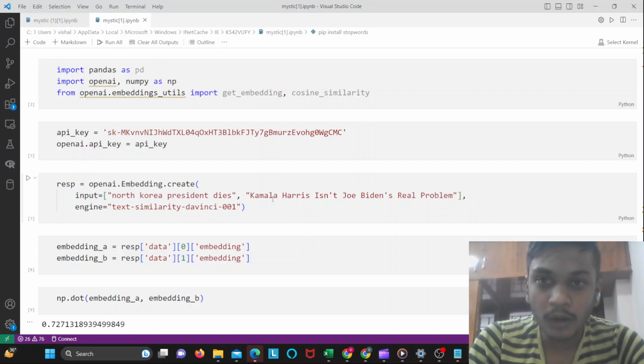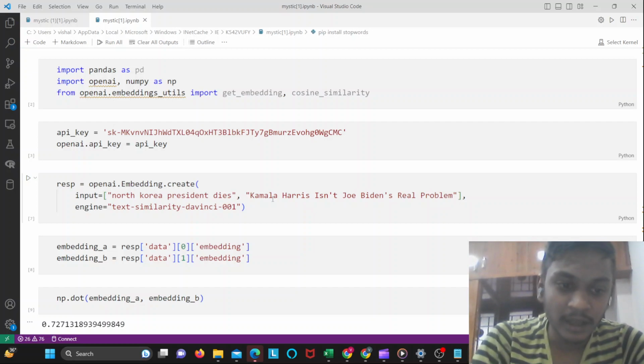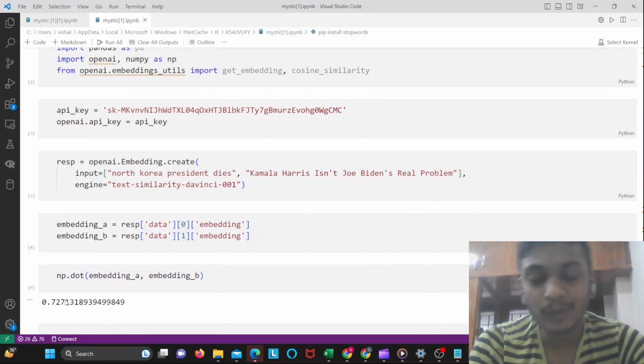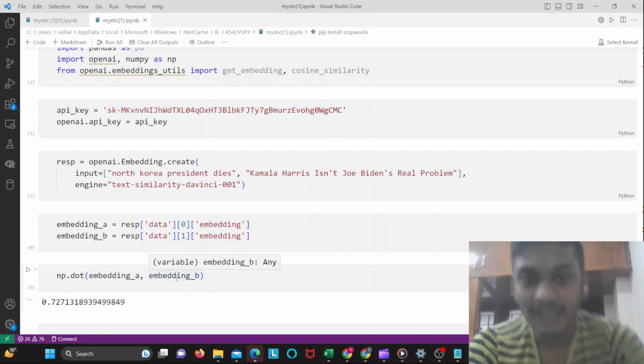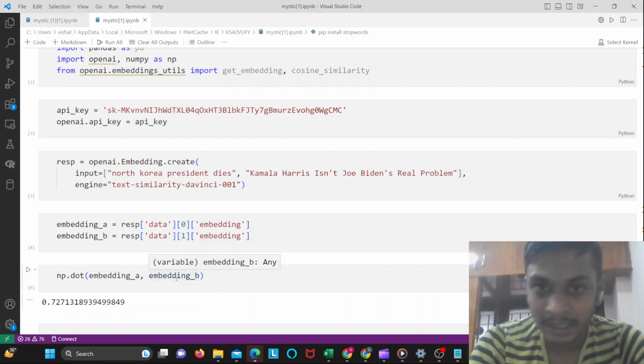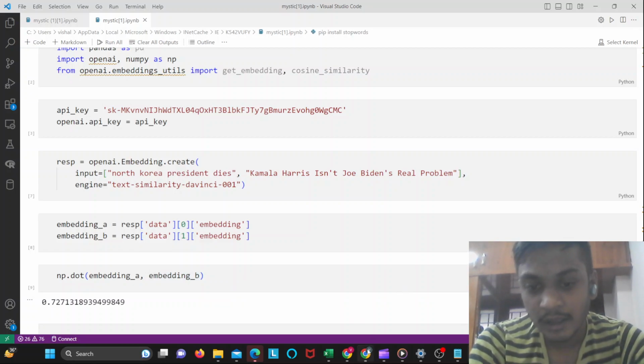So to avoid this clickbait, we are using this embedding where we are computing the dot product between the heading and the context present inside it. If it is above the threshold value, then we consider it true news. If it is less than the threshold value, then we consider it fake news.